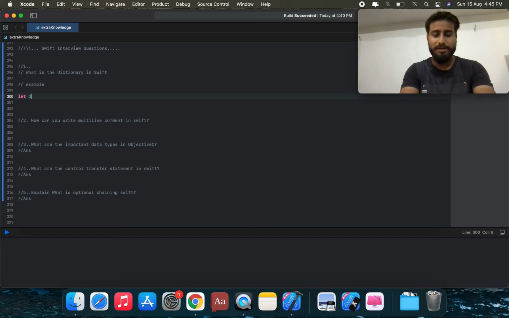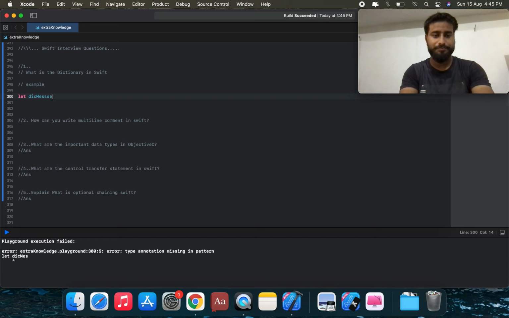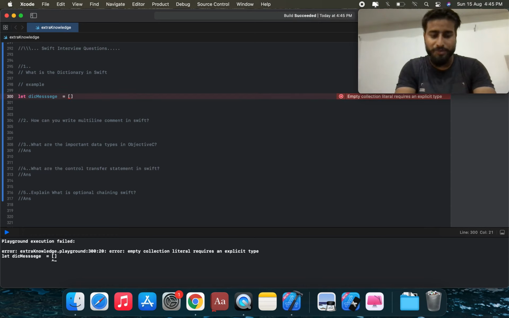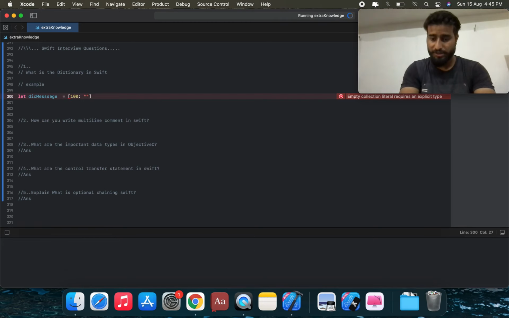So let dictionary message is equal to an array of dictionary, and we're going to call this dictionary. Suppose we set this key 100, which is the type. We can call this value: successfully payment done.